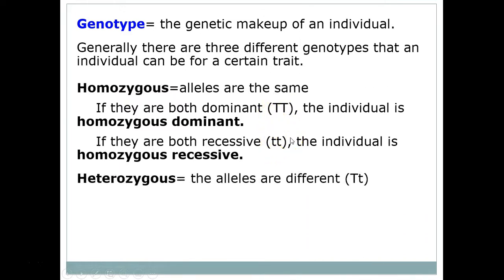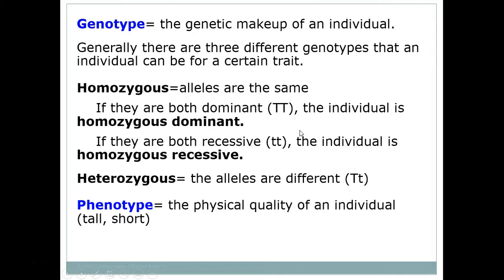The other option is to have what's called heterozygous. Now in hetero, that means different, and zygous refers to our first cell, the zygote. So this means the alleles inside our first cell were different. We had a dominant and a recessive. Now we don't say heterozygous dominant or heterozygous recessive because heterozygous always refers to having both of them. So the three combinations are homozygous dominant, the same dominant, homozygous recessive, the same recessive, or heterozygous, different.